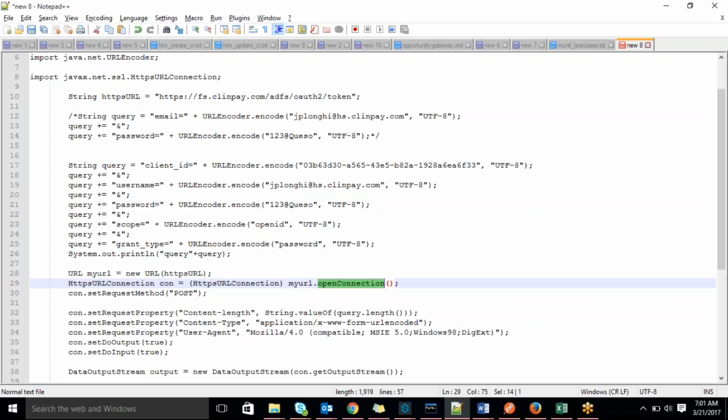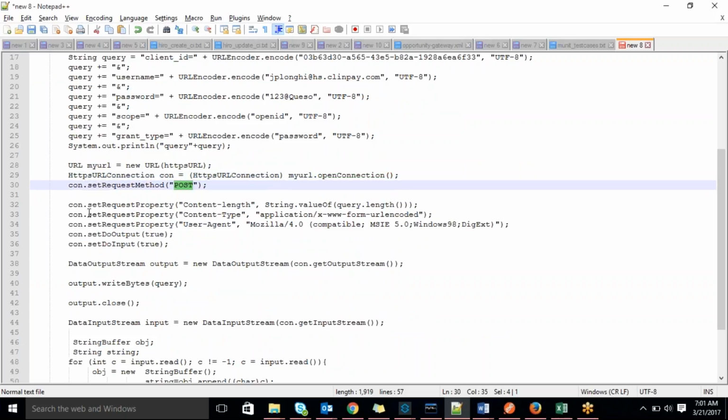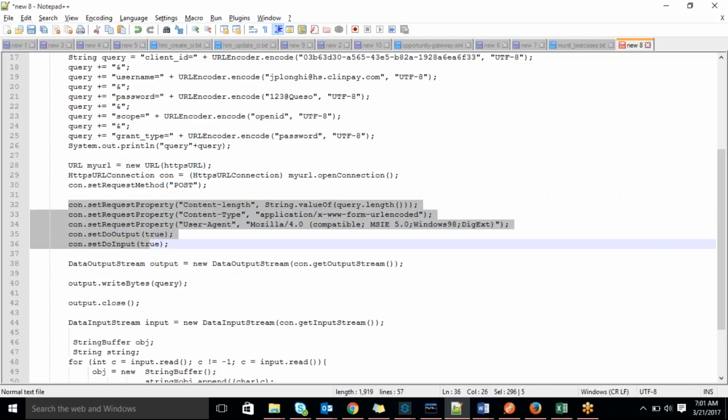I first open the connection, and after that I execute it. I use post because it's a post method. These are all required parameters to establish the connection. Once you execute it, output dot get bytes.